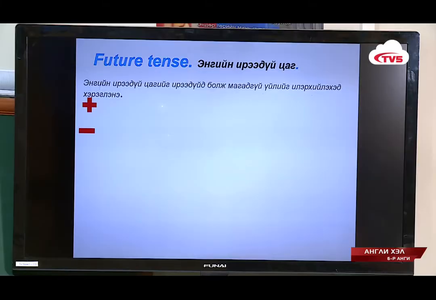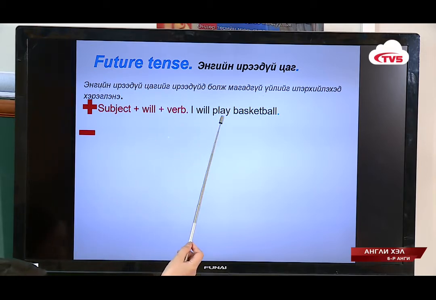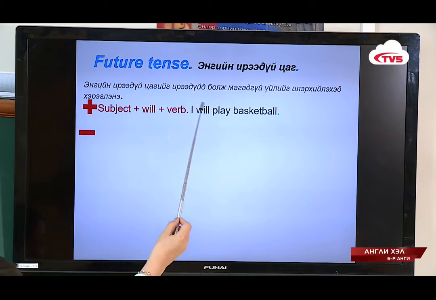Okay, now my turn. Now, the future simple tense. We use the future simple tense for an action which may or may not happen in the future. Okay, let's see. Positive sentence: subject plus will plus verb. For example, I will play basketball. So will play is future simple tense, positive sentence.